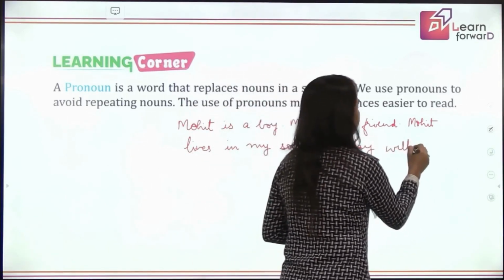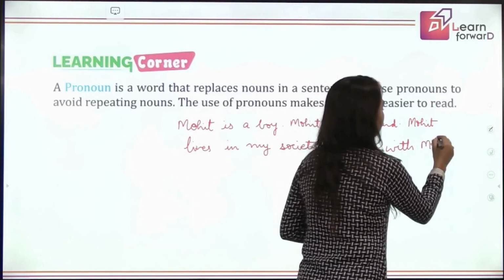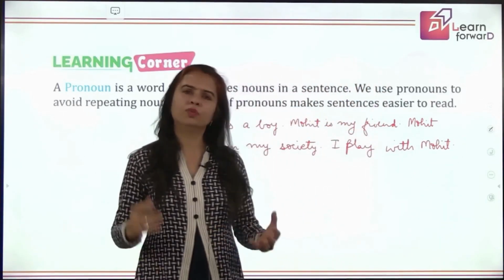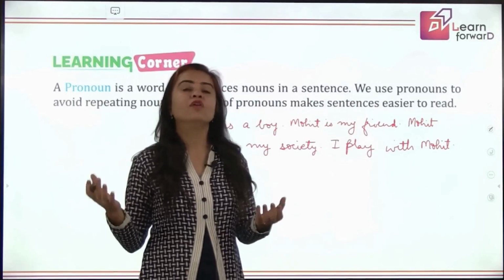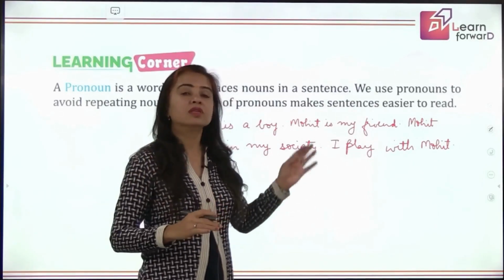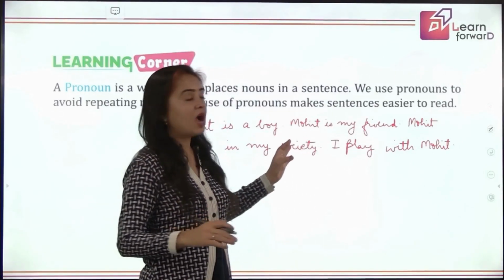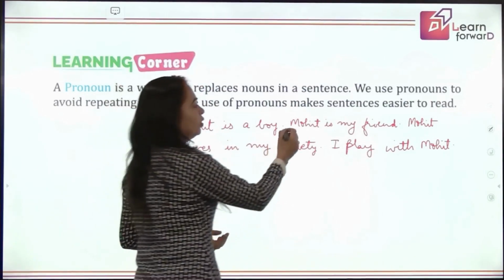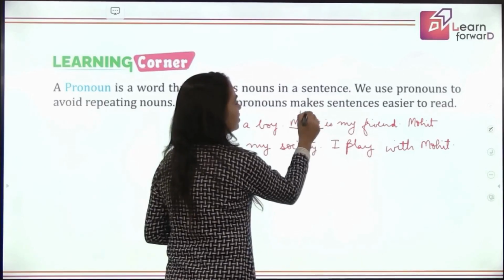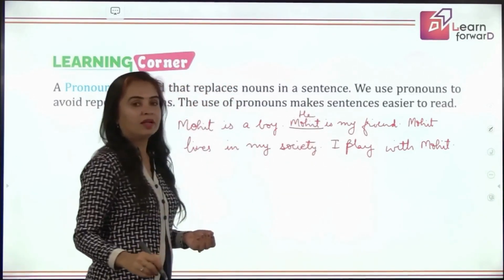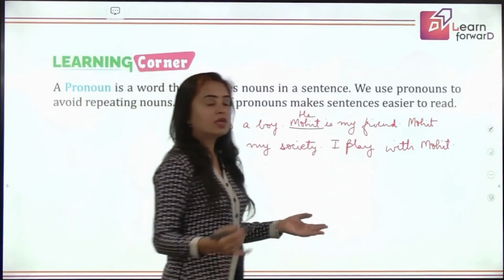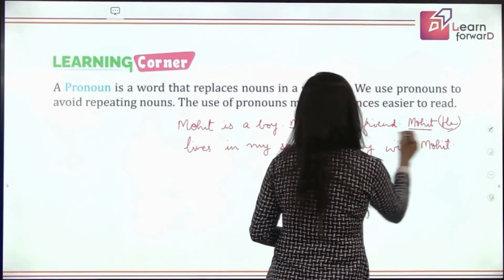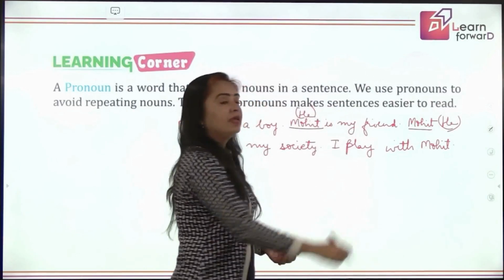Every time I'm just saying Mohit, Mohit, Mohit. Won't you get bored hearing this? So we better use some word in place of this. How? I'll say Mohit is a boy because I am introducing. Mohit is my friend. Here in place of this, I'll say he is my friend. Then Mohit lives in my society. Again, I'll say he lives in my society. And then I play with Mohit.